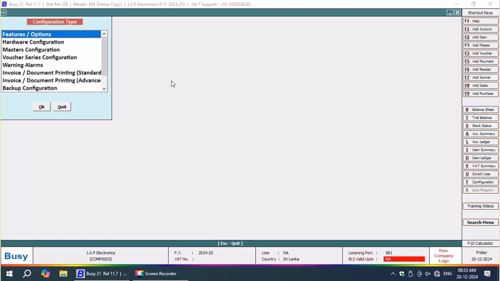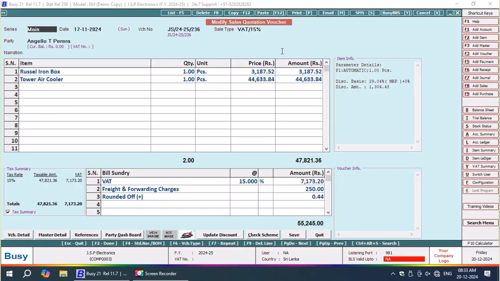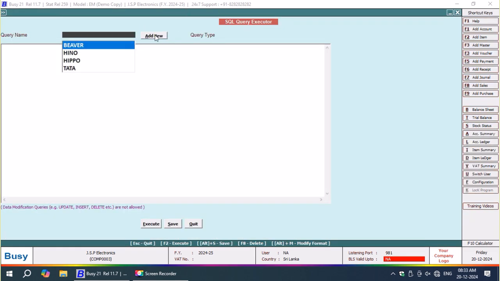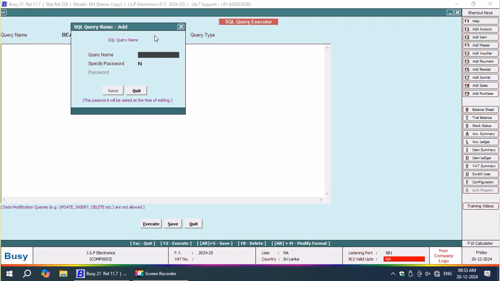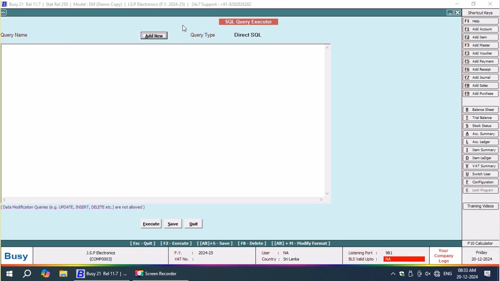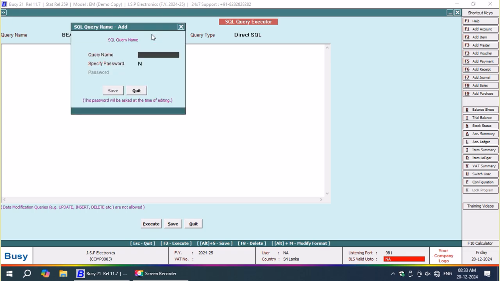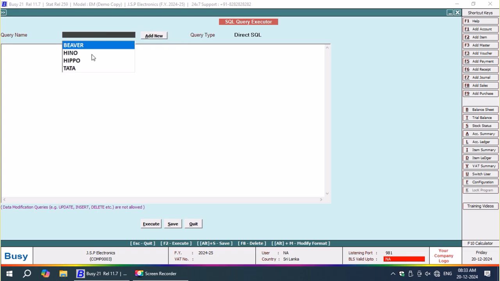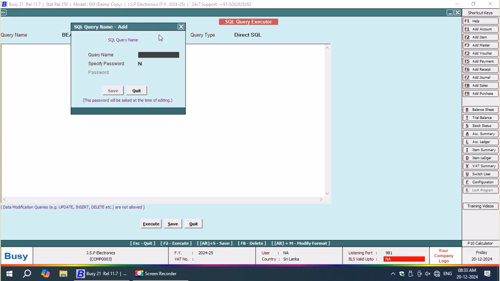I'm going to add one more query here. Now I'm going back to the query section, that is by pressing Ctrl Shift F2. Now I'm going to add a query by name Tusker. There's no query by name Tusker yet, so I'm going to add a query by name Tusker. Yes, it is Tusker.